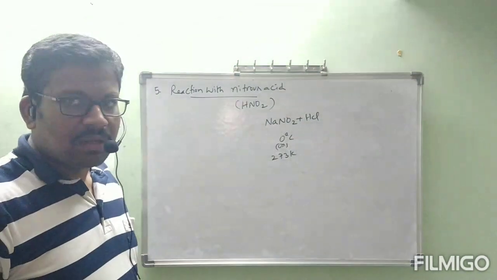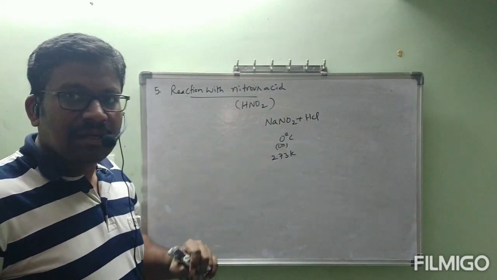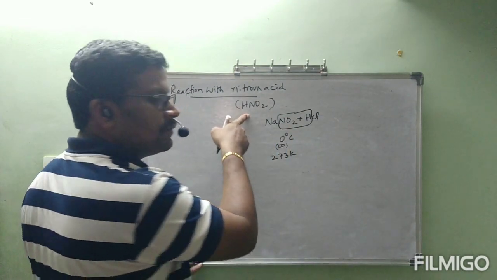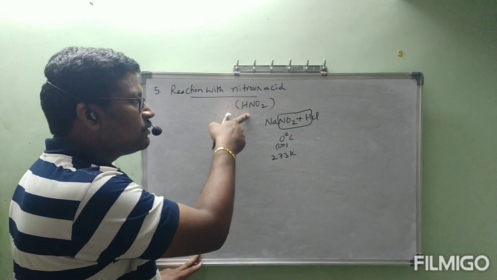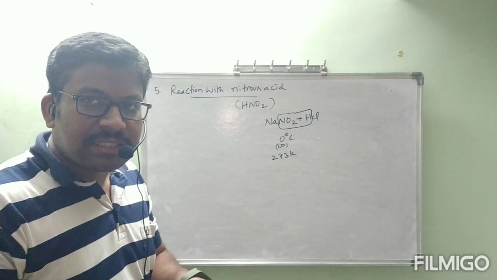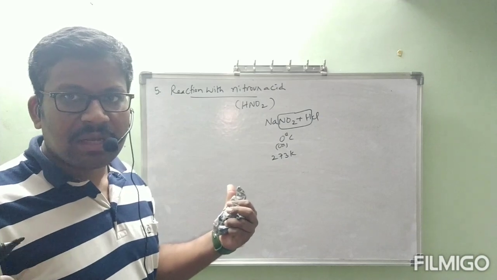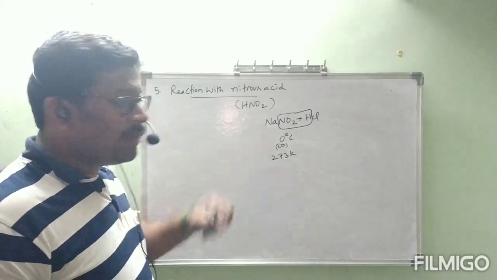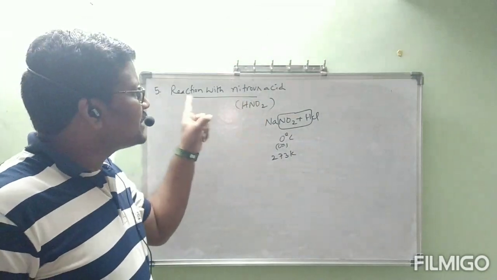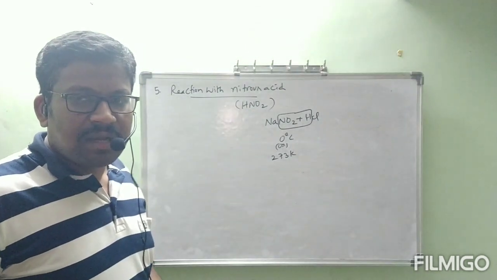At low temperature, NaNO2 plus HCl is there, no? Sodium nitrite plus HCl. These two react to form HNO2 only. But we will not take it directly. This is like in situ. Inside the reaction itself, we generate that HNO2, by taking the original reagents NaNO2 plus HCl. But sometimes they will give the heading directly as reaction with nitrous acid. Reaction with nitrous acid is nothing but diazotization.